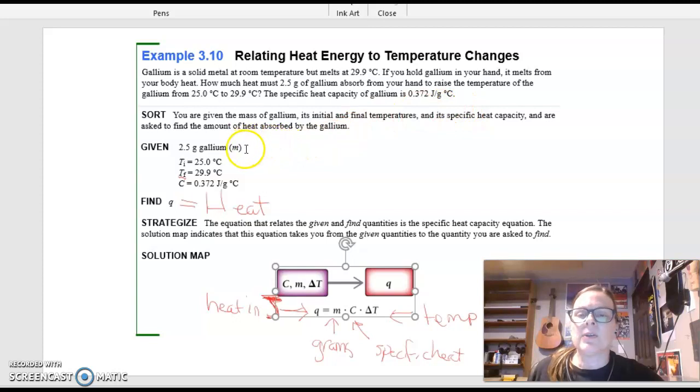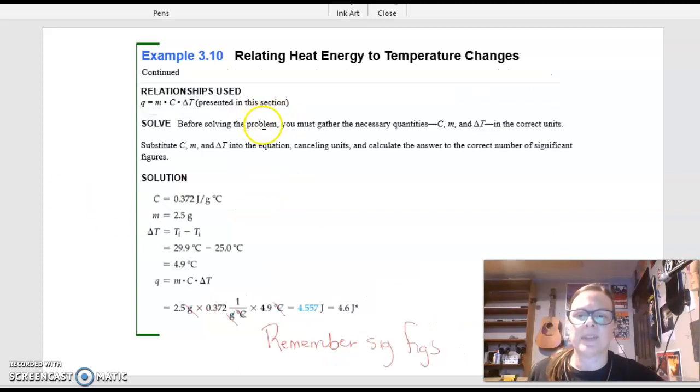All right, so this is what we're given. We are given our grams, okay? We are given our temperature change. We are given our specific heat, all right? So we need to use this equation that we're going to use. Q is the heat that we're looking for. We have our mass, we have our specific heat, and we have our change in temperature.